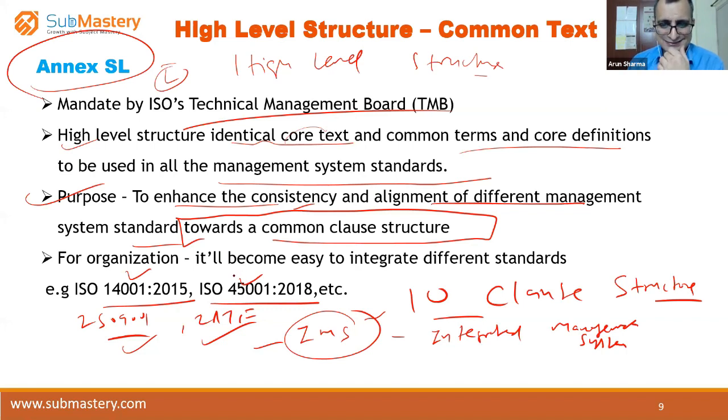What is the advantage? It would be easy for you to understand. It will be easy for people to deploy. It will be easy for audit also. Some companies also go for an IMS audit together. I don't recommend this. I recommend that you have the IATF audit separately and then 14001 and safety audit separately. You can go for internal audit together or external audits also together, but then it will be too long an audit. It will be difficult. So my advice is you plan QMS audit internally and external audit separately, and plan for 14001 and OHSAS separately.